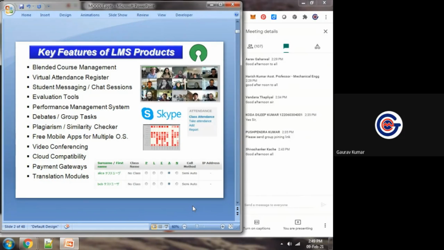If you want to communicate with your students via Skype meeting, it is also available. If you want to take amount, if you want to take fee, semester fee or term fee or annual fee or fine, it can be taken via Google Pay or Phone Pay or NEFT credit cards. So that is, payment gateways are also available. Its mobile apps are also available in these platforms.